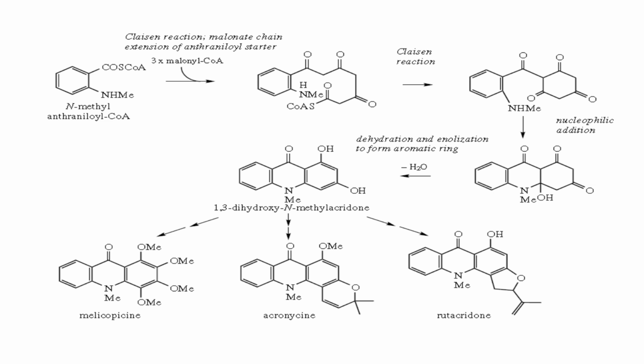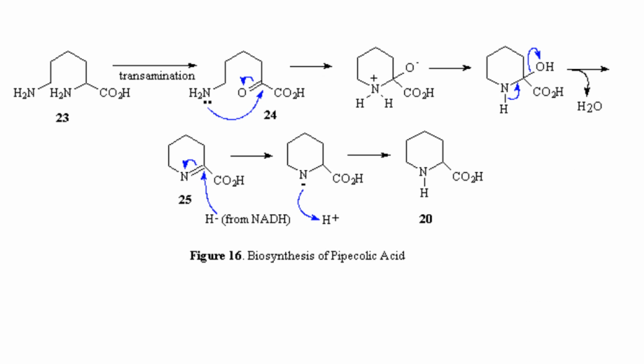This is also an alkaloid class of compound or secondary metabolite. The same is true here. Different reactions can be used for the formation of alkaloids, maybe Claisen reaction, Mannich condensation, and different types of reactions can be undergone for the production of these alkaloids. Here this shows the biosynthesis of pipecolic acid.